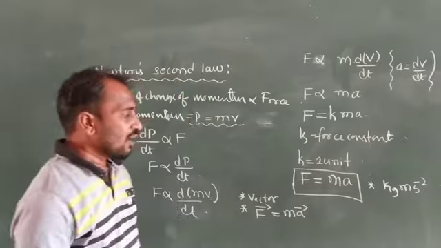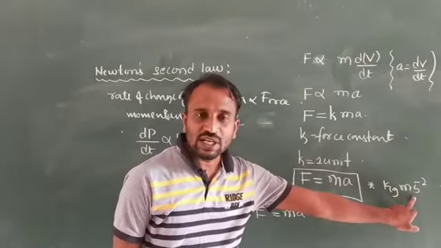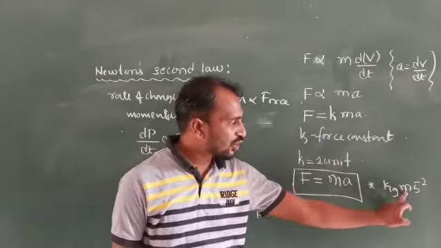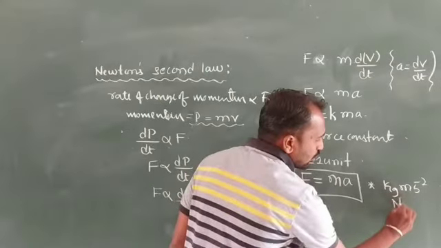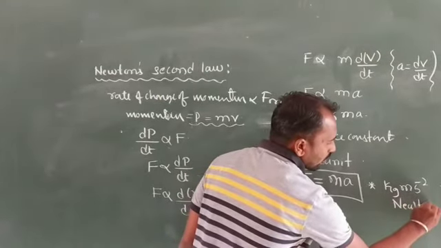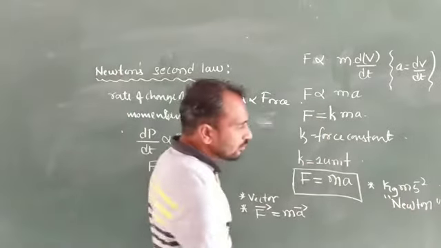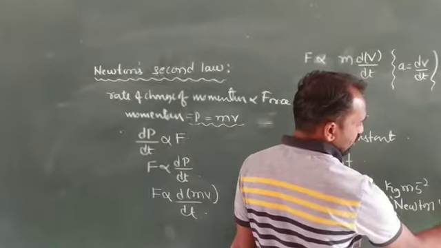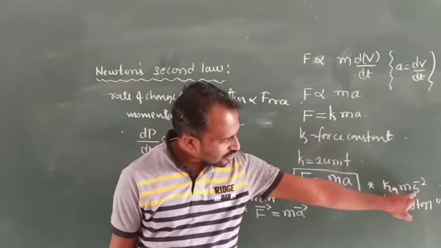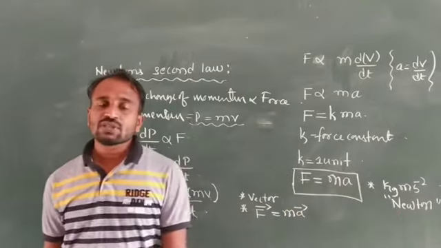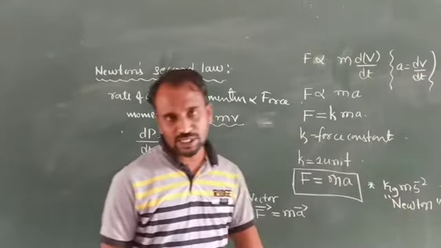So the SI unit of force is kg meter per second square, or another SI unit is the Newton. It is represented by capital N.